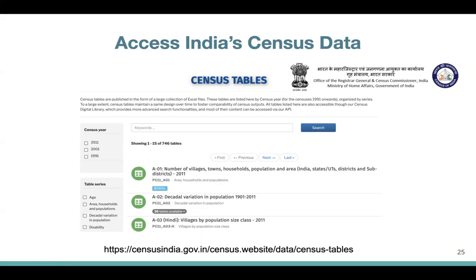The focus of today's session is not data cleaning, but data scraping. But luckily for us, a lot of this data is in a clean format, so it is immediately available for one to analyze. And the census of India's data is arguably one of the best sources of human socioeconomic data, not just in India, but given the size of it, anywhere in the world, especially data sets from more recent years. What else apart from India's census data can we access?